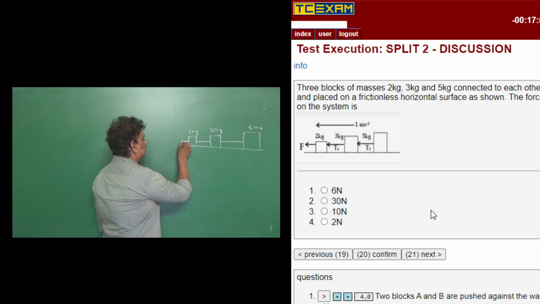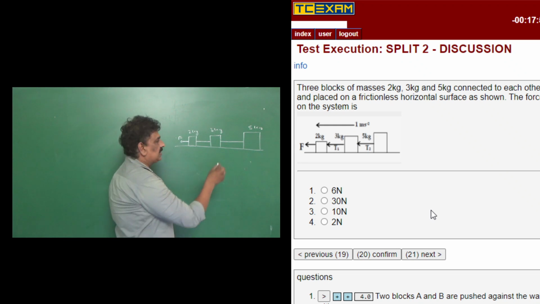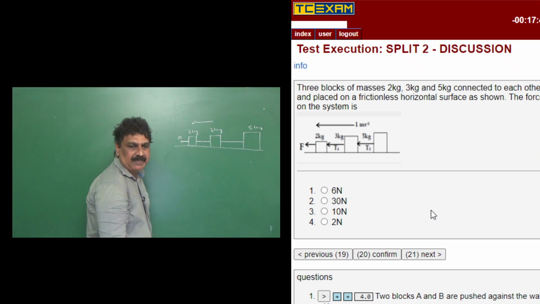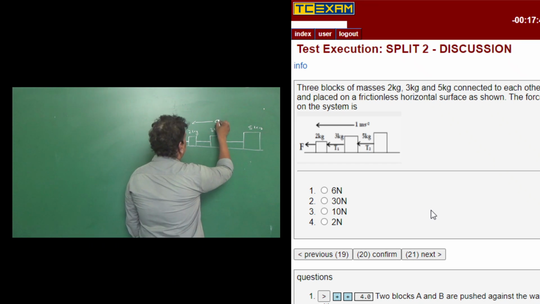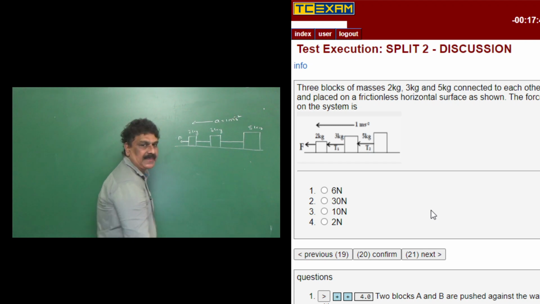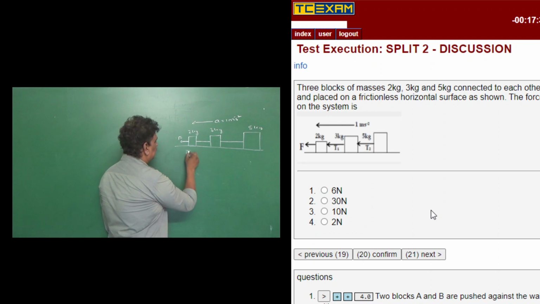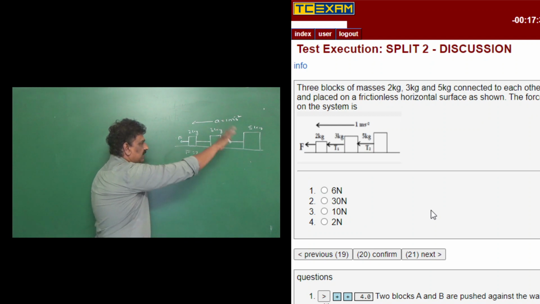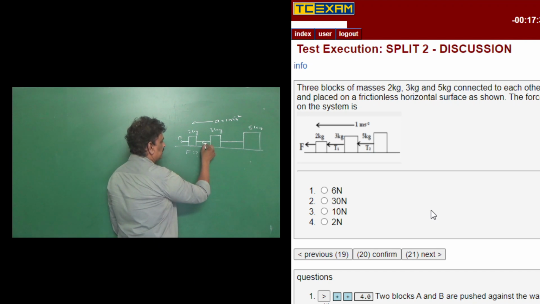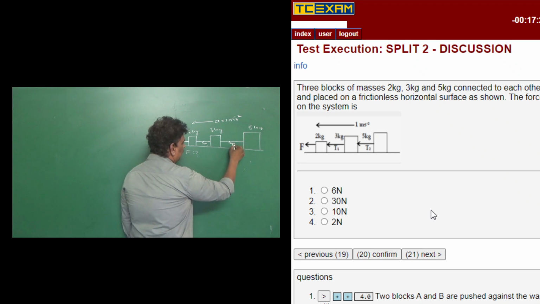Now a force F is acting on the body that produces an acceleration of 1 meter per second square in the direction of force. So we need to find what is the force. The net force on the system is F, but the force on 3 kg is T1 and this can be T2.